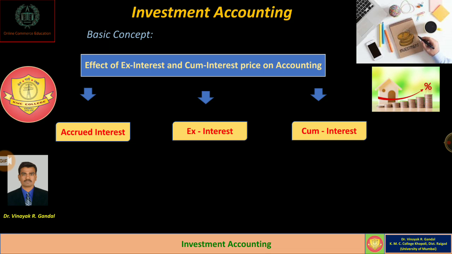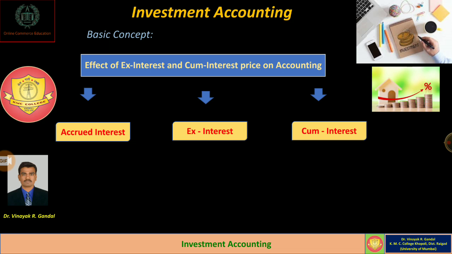It is the price with interest, meaning the price which includes the amount of interest is known as cum interest price. If the price is towards the cost as well as the accrued interest, it is known as cum interest price. So in the case of cum interest price, normally we have to deduct the amount of interest to find out the cost of investment.